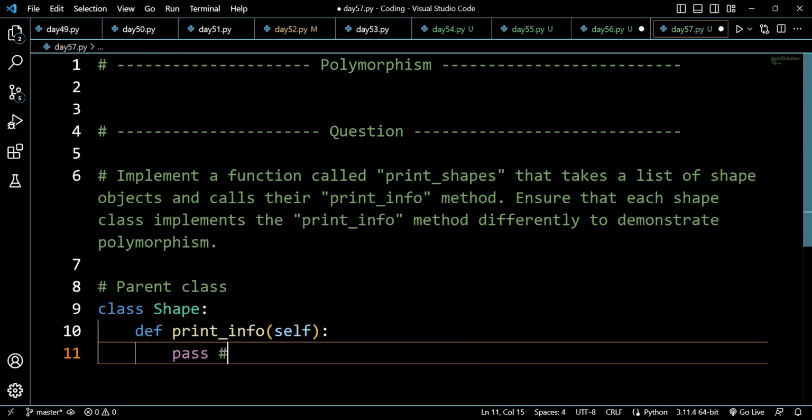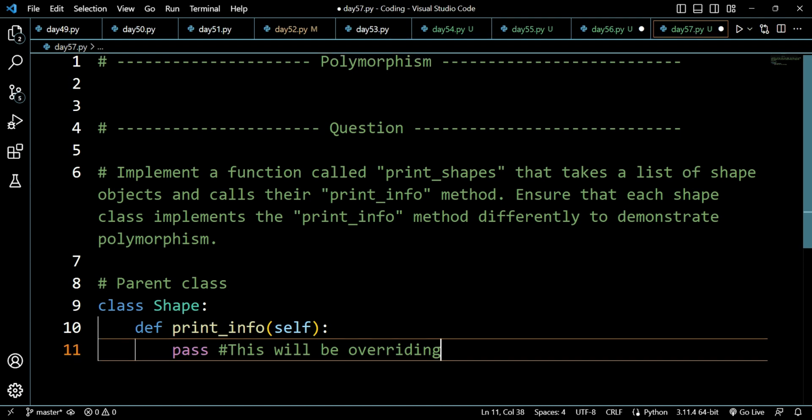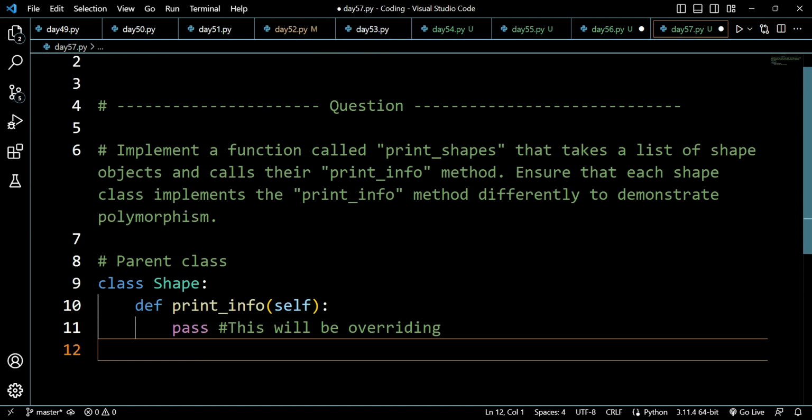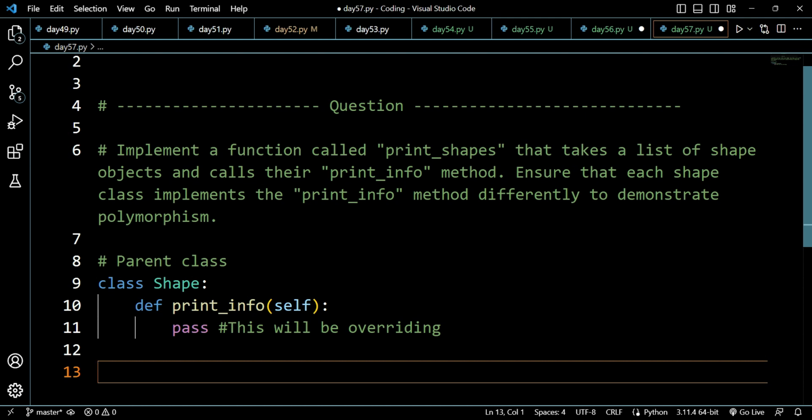I will just pass, because in shape there can be many shapes, so I'm just passing this value and then I will be overriding it. And after doing this we will be creating our child class.